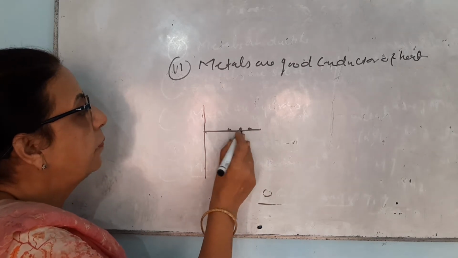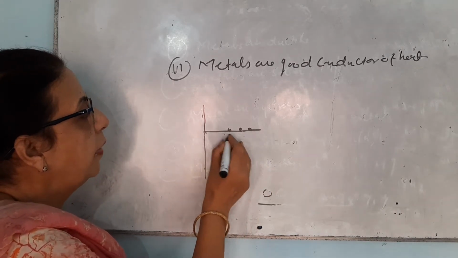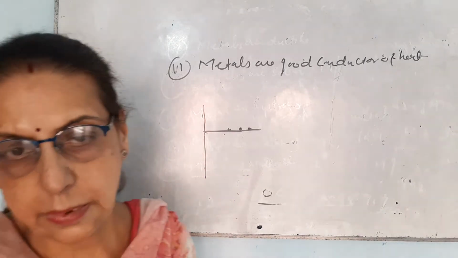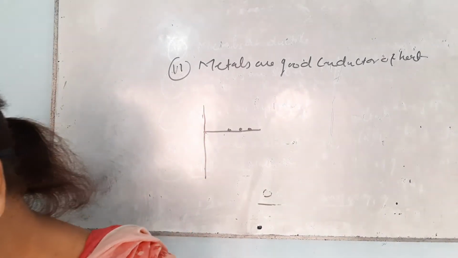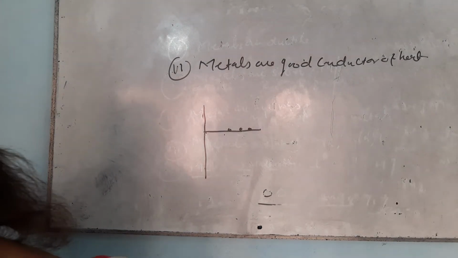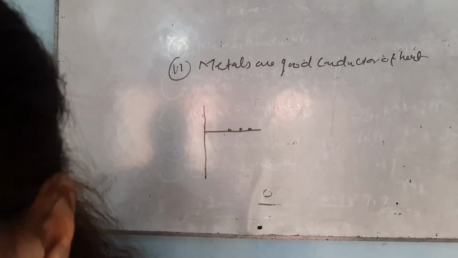You will see that the wax will melt and all the pins will fall down. This tells us that metals are good conductors of heat. The conduction of heat is known by the name of thermal conductivity.